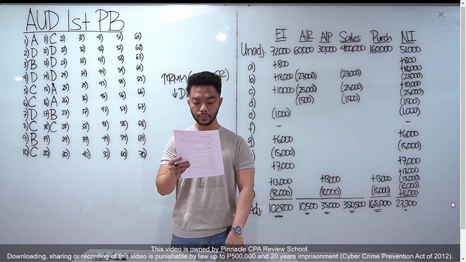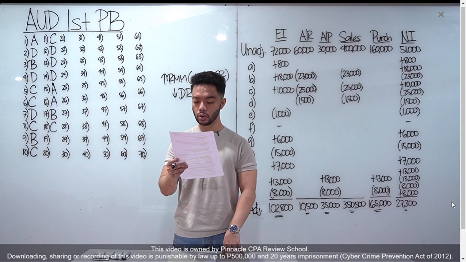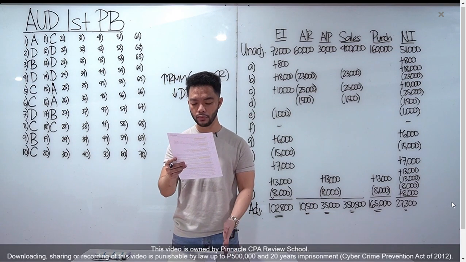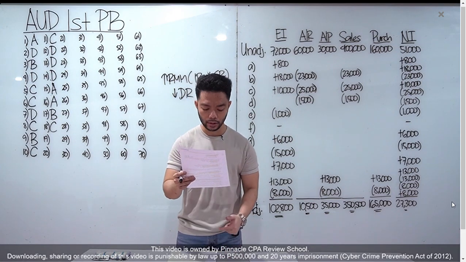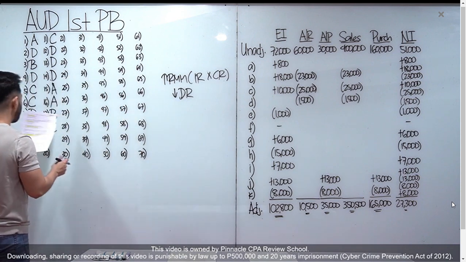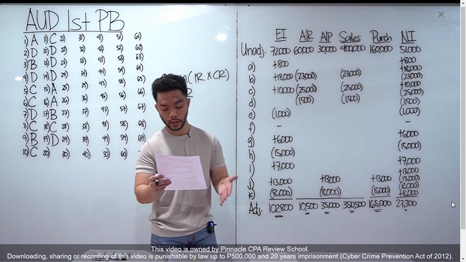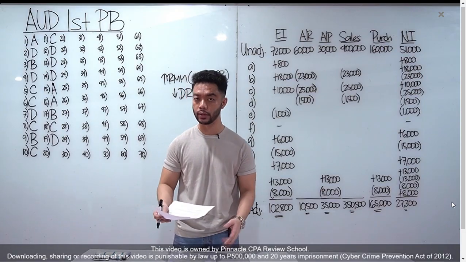Number 19, which statement is correct relating to a potential successor auditor's responsibility for communicating with the predecessor auditors in connection with the prospective new audit client? Go to letter D. The successor auditor should obtain permission from the prospective client to contact the predecessor auditor. Of course, before the successor contacts the predecessor, you need the client's consent.